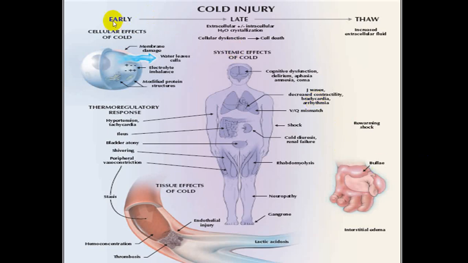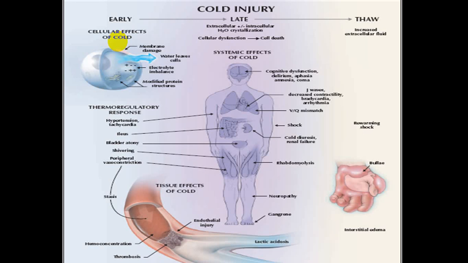These are the things that will happen during the early phase, this will happen during the late phase, and this will happen when you thaw. During the early phase, there will be circulatory effects of cold, and during that, you will have damage to the cell, water will leave the cell, you will have electrolyte imbalance, and you will have modification of the protein in the cell wall, and indirectly it will lead to cell damage.